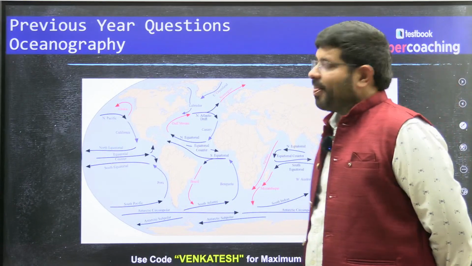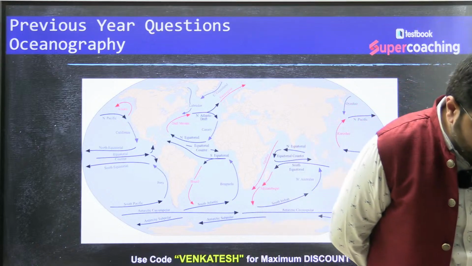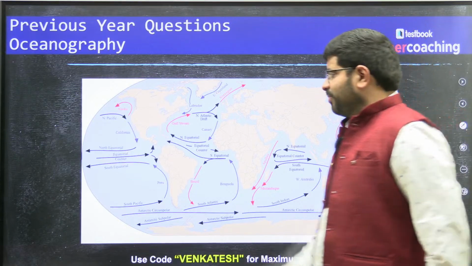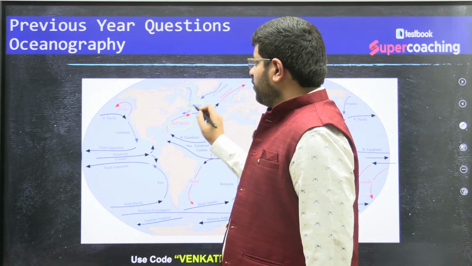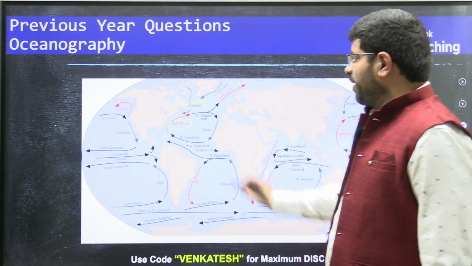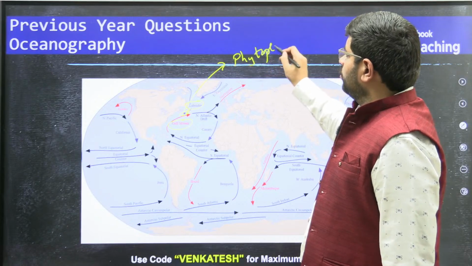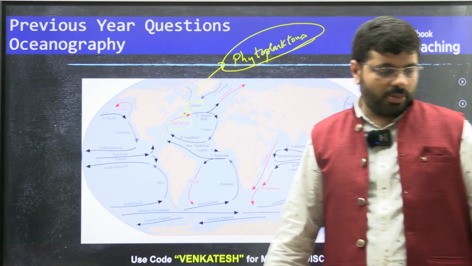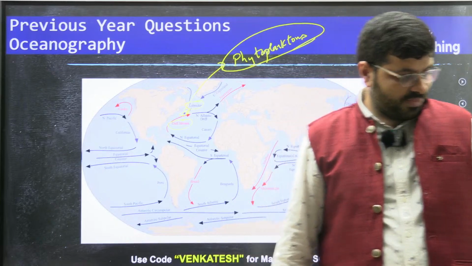Now you see the same example. Remember the warm current and the cold current. You can see this is the Gulf Stream, this is the Labrador. At the meeting point of the Gulf Stream and the Labrador, what will you find? You will find a good amount of phytoplankton. Yes, Janta Chakma, good afternoon. So, this is the thing.